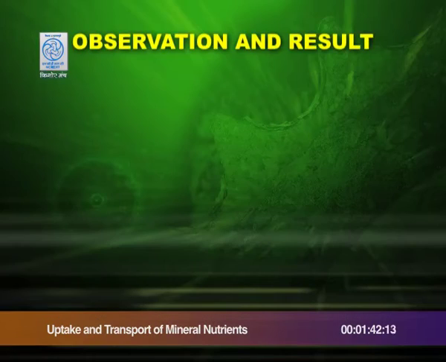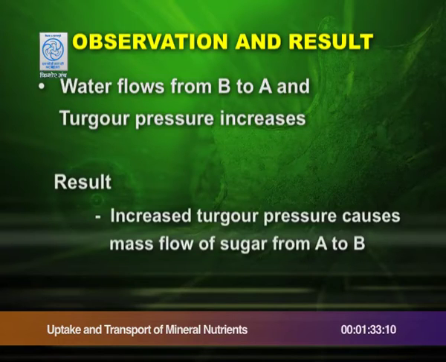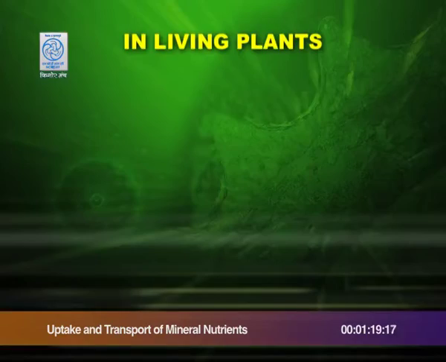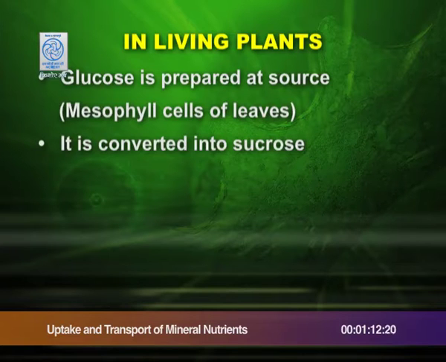Now, what is observed in this model? We observe the water flows from B to A and the turgor pressure increases. So, what is the result? The increased turgor pressure causes mass flow of sugar from A to B. In the same way, in living plants, we can also explain the transport of substances through phloem, as the glucose is prepared at the source, that is the mesophyll cells of leaves. It is converted into sucrose.